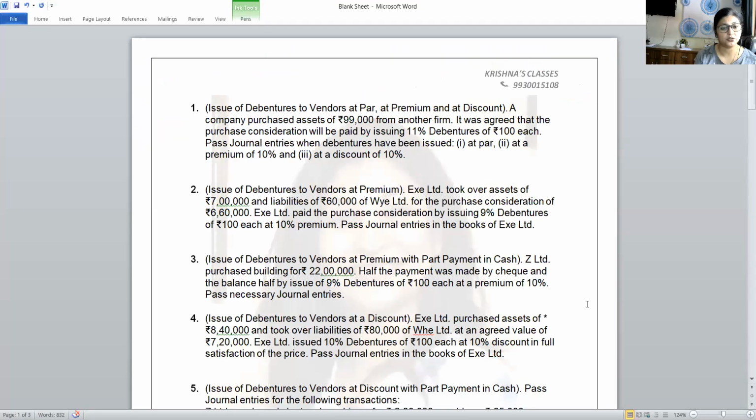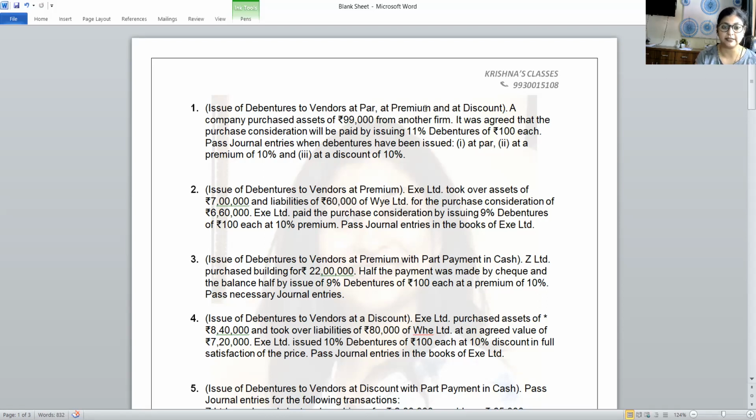On your screen, you can see this question. All this material will be provided to you in the app and in the Telegram channel as well. Question number 1 says: issue debentures to the vendors at par, at premium, and at discount. So in this single question, we are going to get all three kinds of issue of debentures at various prices. A company purchases assets of 99,000 from another firm.